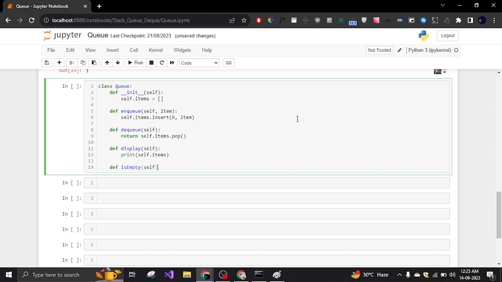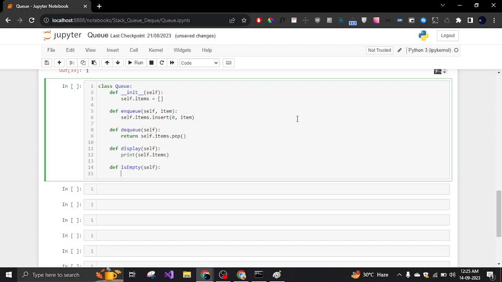What this will do is use a small double equals check over here, which will check if the length of the items array is double equals to 0, and for length we will use len, which is a built-in Python function which checks the length of the array.